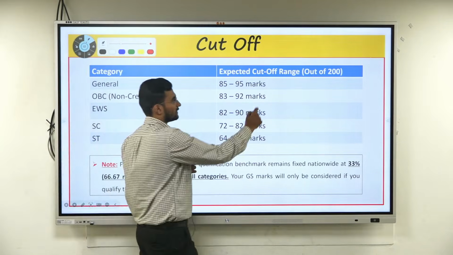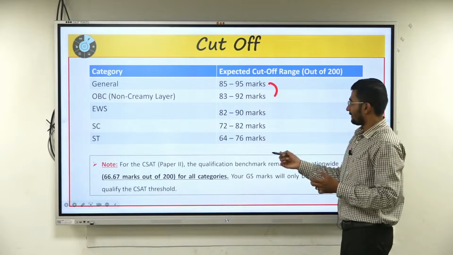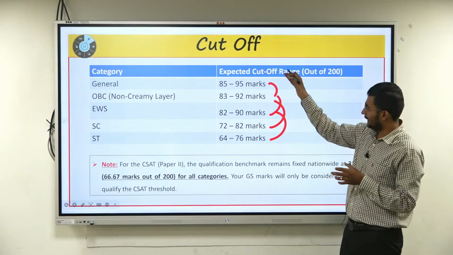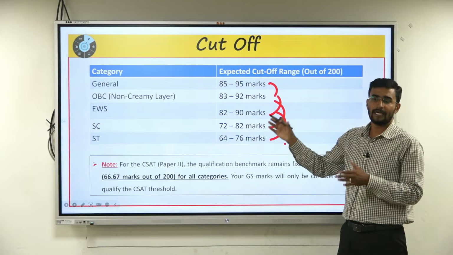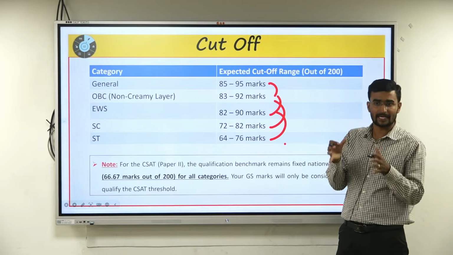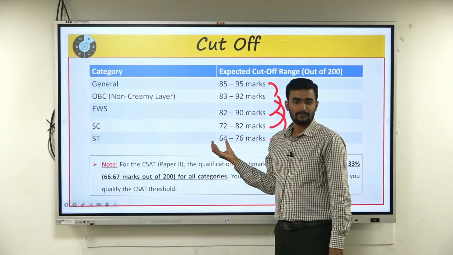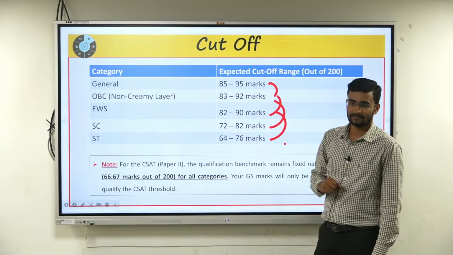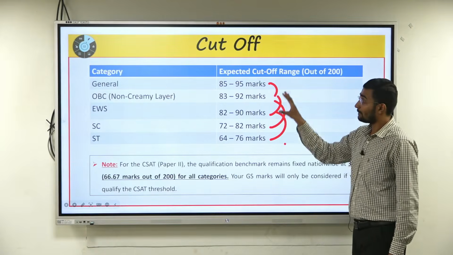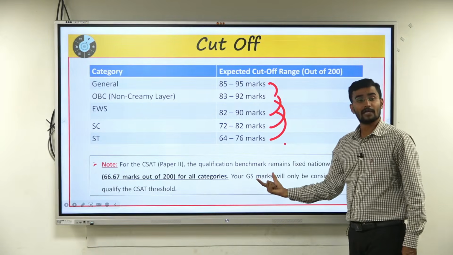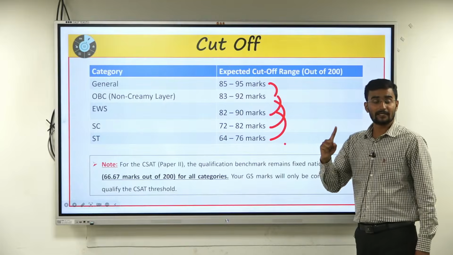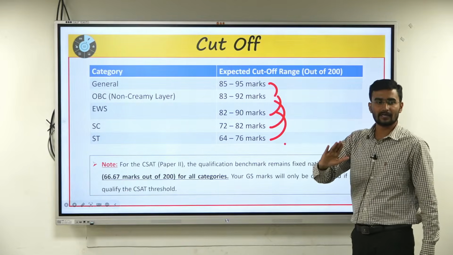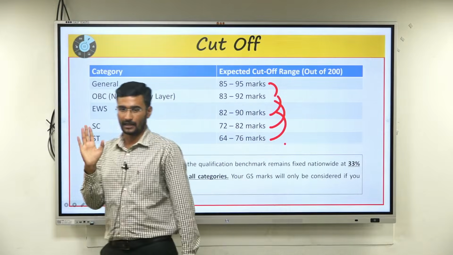For OBC, it is only some 5 marks difference. Approximately, this 5 marks difference will be the same for general merit, EWS, OBC, SC, ST, all of them. If it is Divyang or disabled, it can be less than this also, in and around 60. But the condition is that paper 2 must be cleared. CSAT must have been cleared. After this, if you are in this range, it is always recommended that you go for mains preparation, don't delay.